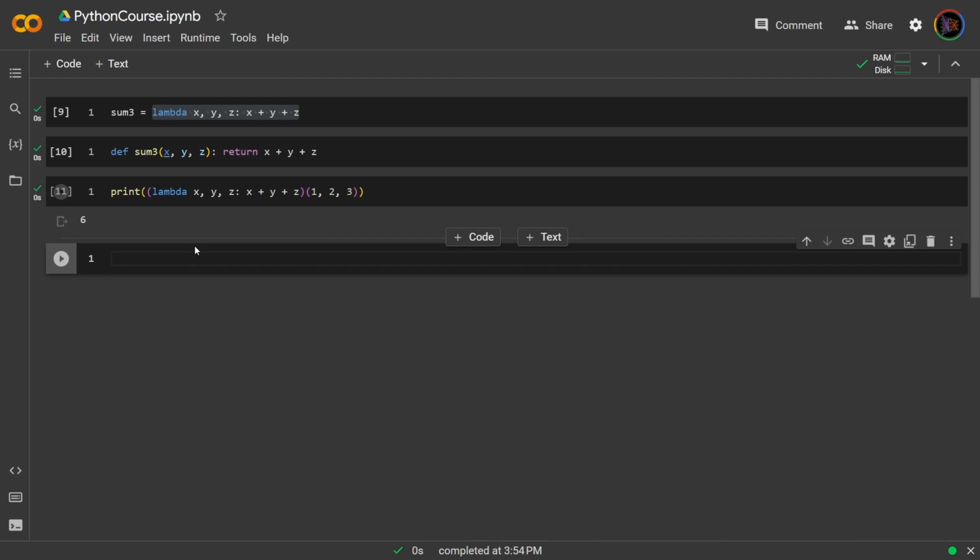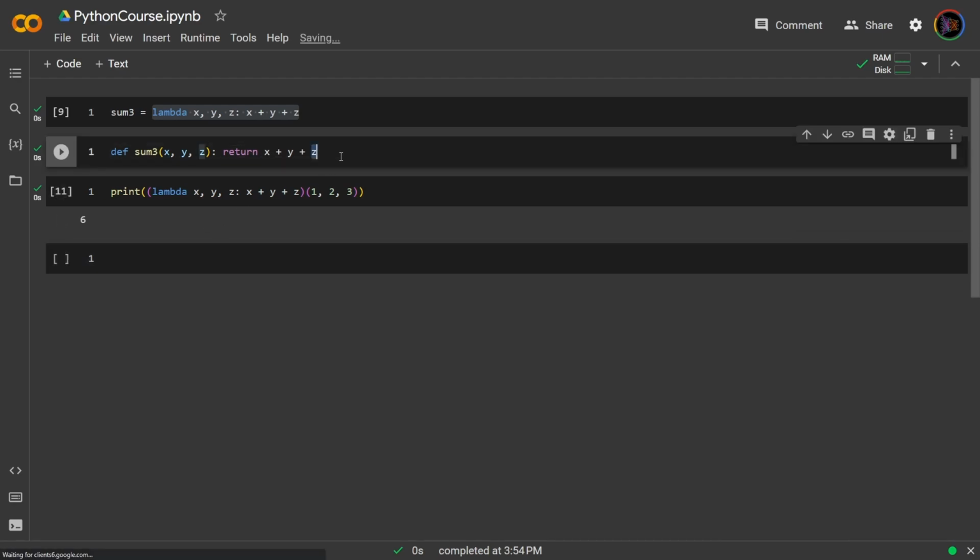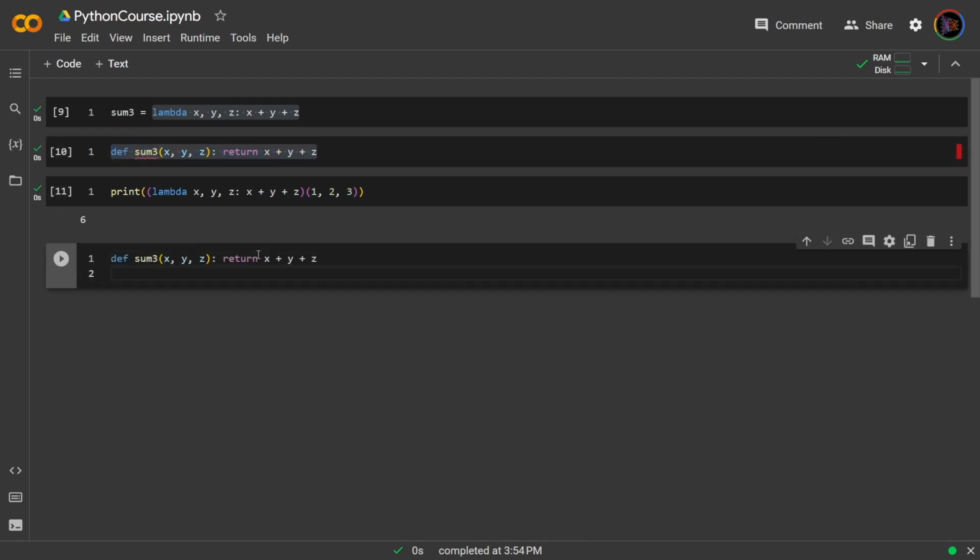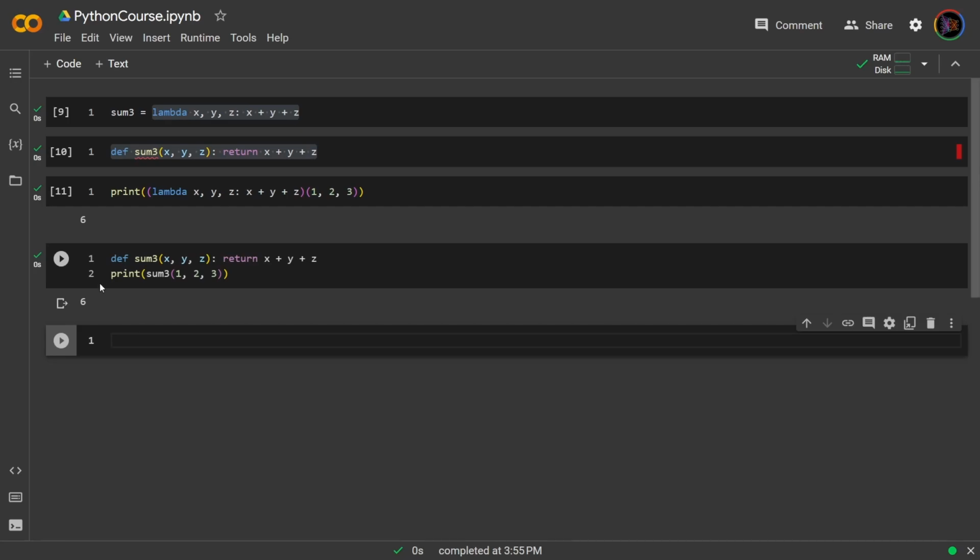With the def syntax, this is not possible because with the def syntax, you have to first define the function. So I first have to define it. Now I can call it. So sum3, and that works just the same.